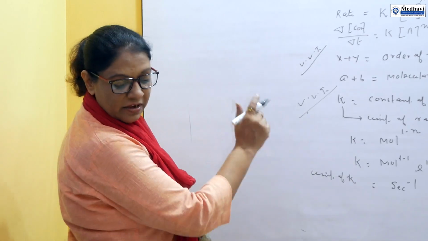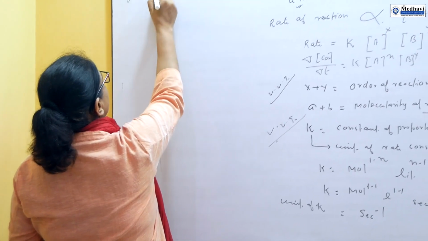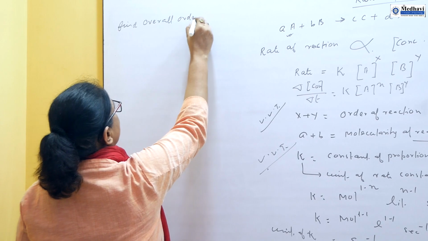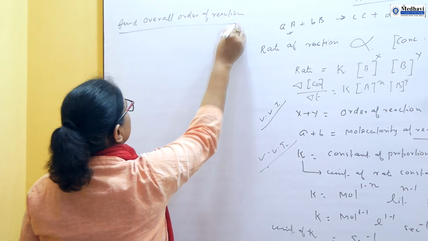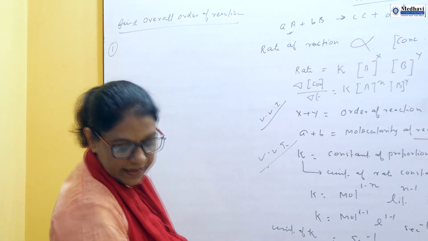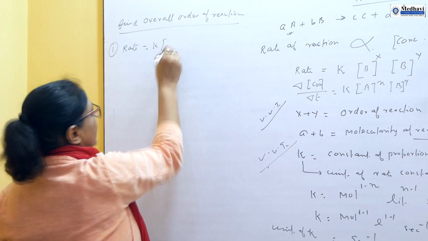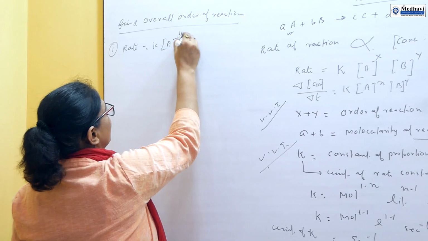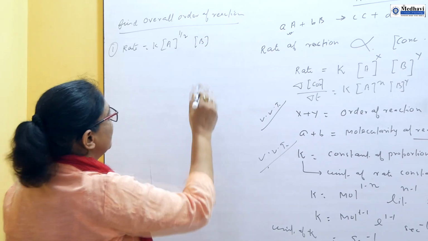The question is to find the overall order of reaction. First, rate is equal to K [A]^(1/2) [B]^(3/2).